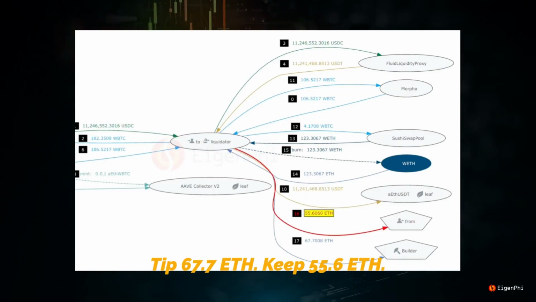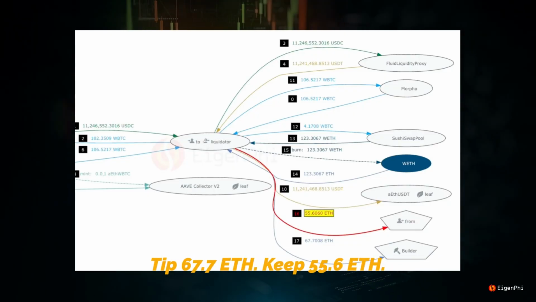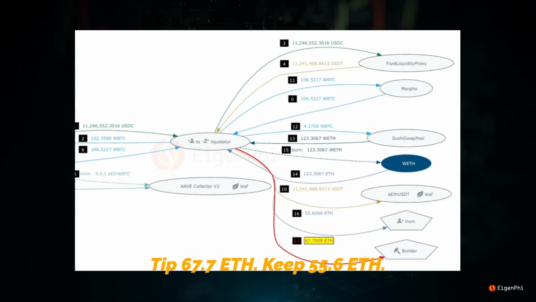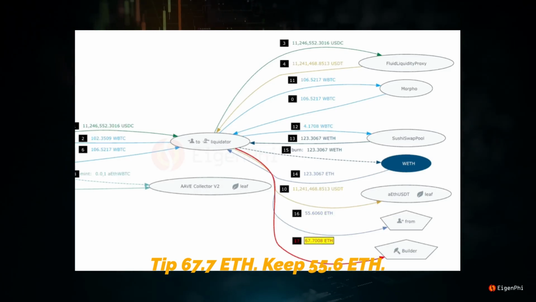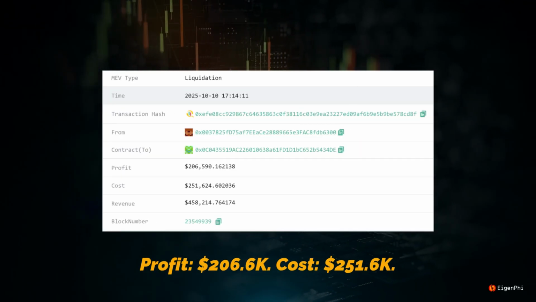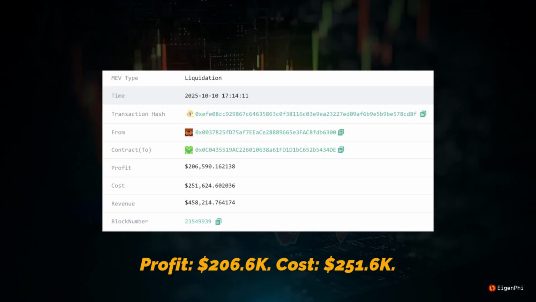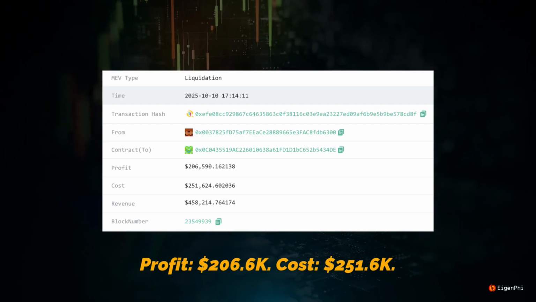Steps 16 and 17. Tip the builder 67.7 ETH and keep 55.6 ETH. Why? Pay for inclusion. No inclusion, no profit. In the end, the bot raked $206,600 as profit while tipping $251,600 to the builder as the cost of this delicious liquidation.